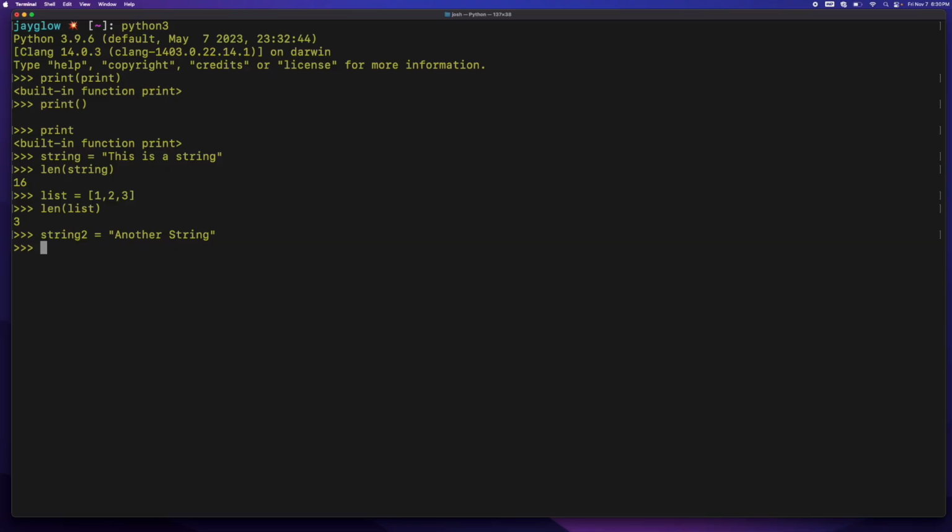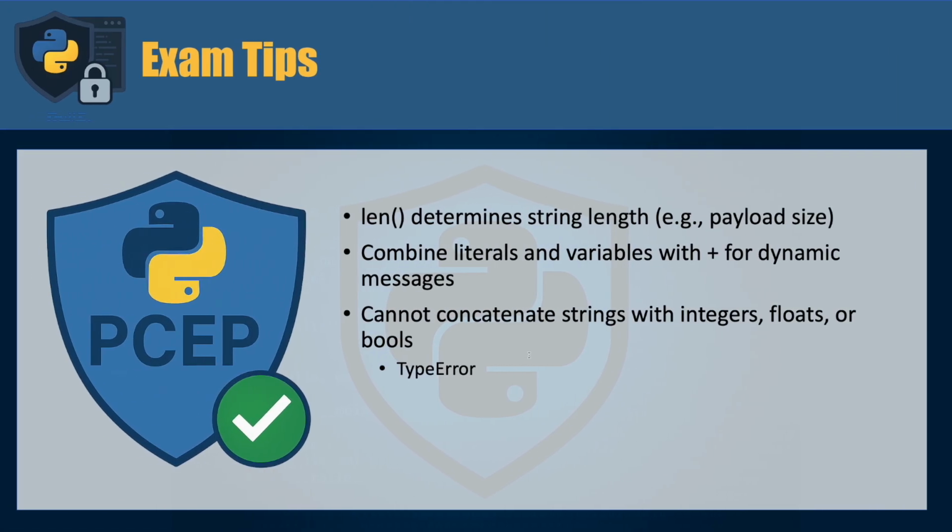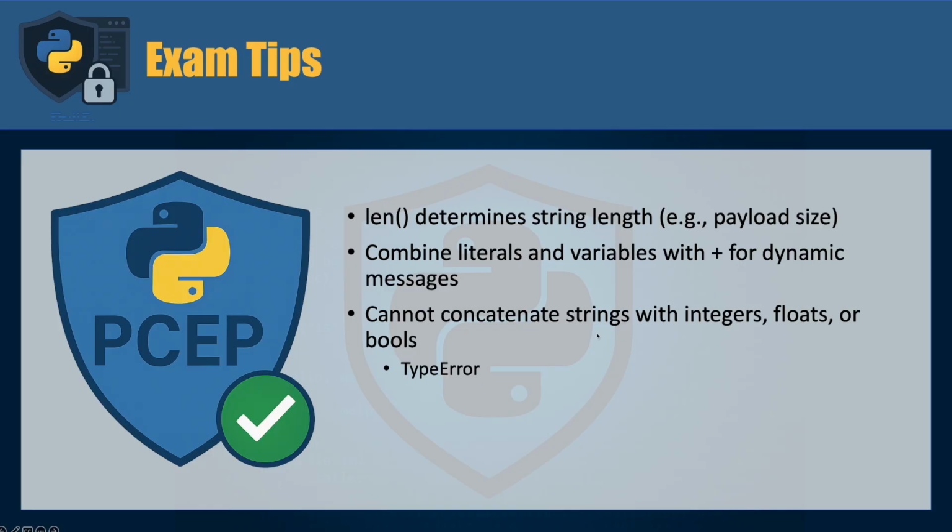And then I can concatenate string with string 2. And you can see it puts those two strings together. It's string concatenation. Now, it is important to understand you cannot concatenate strings with integers, floats, or bools. You'll get a type error.